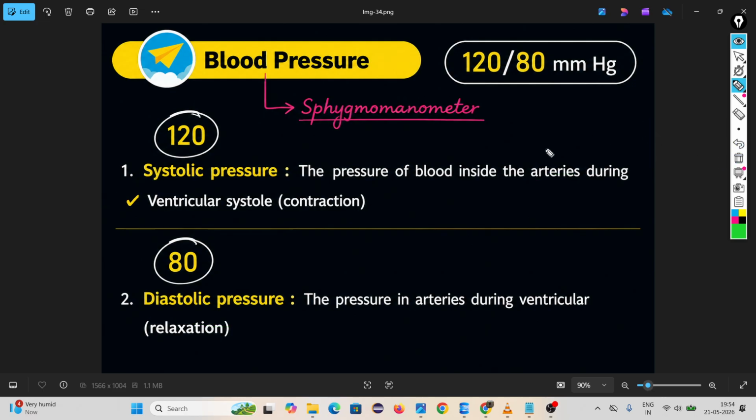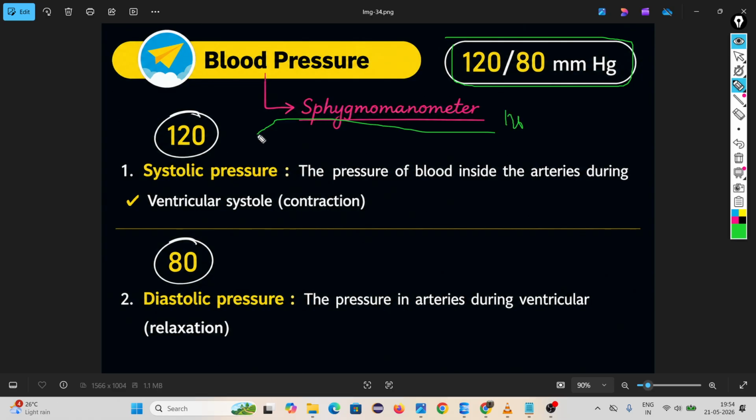Systolic pressure means it is a pressure created inside arteries due to contraction. जब जब जब जो हार्ट कंट्रैक्ट हो जाएगा उस टाइम जो प्रेशर क्रिएट हो रहा है, that is called systolic pressure. Remember. And diastolic means relaxation. During relaxation, the pressure created inside arteries. Okay. Remember, we measure blood pressure by one instrument called sphygmomanometer.